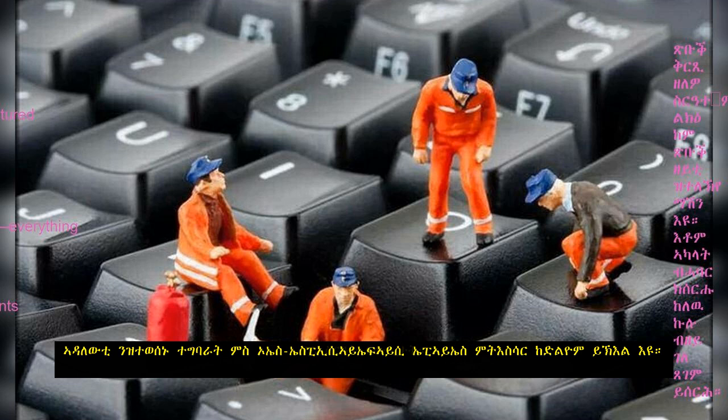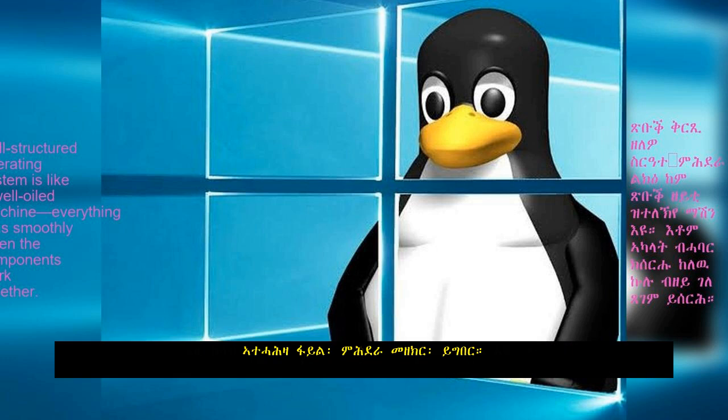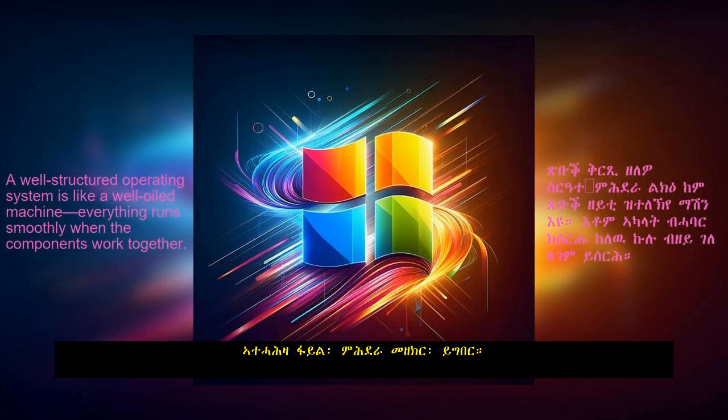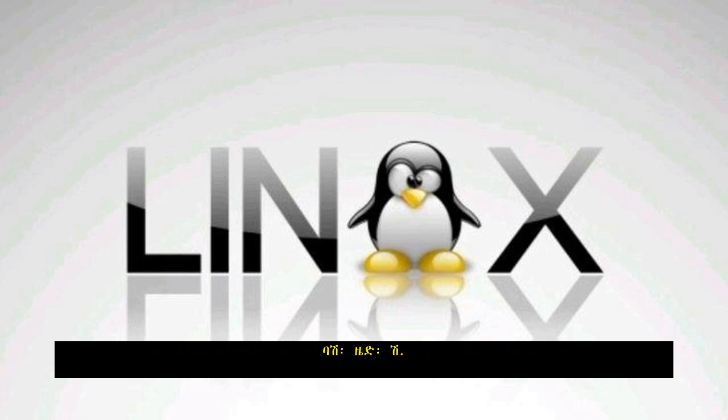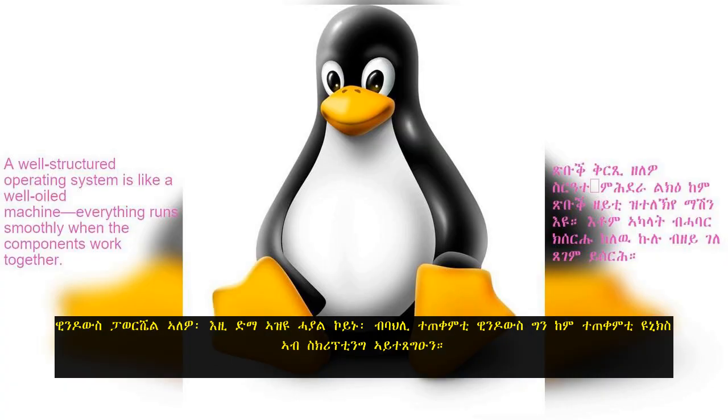System calls. Developers may need to interact with OS-specific APIs for certain functionalities. System calls on Windows, like CreateFile, are different from those on Unix-based systems, like open in Linux or macOS. This can affect how low-level operations, e.g., file handling and memory management, are done. Scripting. Unix-based systems are particularly strong in shell scripting, e.g., bash, zsh. If you're developing for these systems, knowledge of shell scripting can greatly enhance productivity and automation. Windows has PowerShell, which is quite powerful, but traditionally Windows users haven't relied on scripting as much as Unix users.